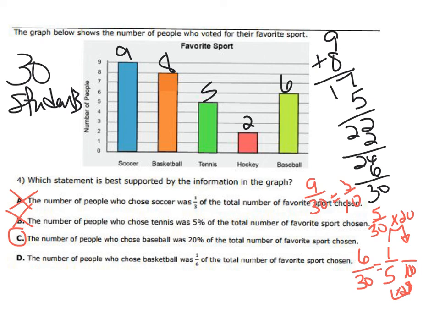So D: the number of people who chose basketball was 1/6 of the total number of favorite chosen. So didn't we just do, oh no, we did baseball. Yeah. Basketball was 8 out of 30. Well, if I simplify it, that's going to be 4 out of 15. So is that 1/6? No. So then my answer is letter C. So when you're working with problems like that, work them as you're reading them, because if you start reading them all and try to solve them all together, then you're going to get mixed up. Actually work them or solve them as you're reading them.